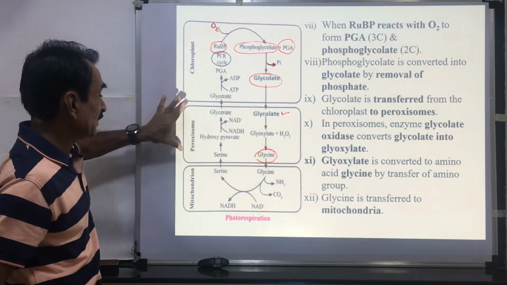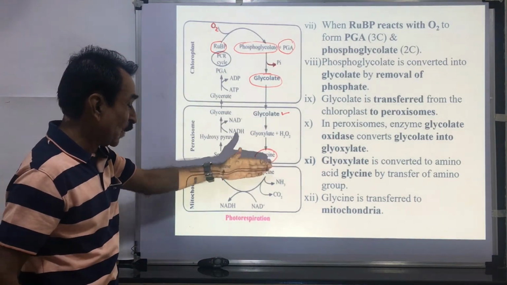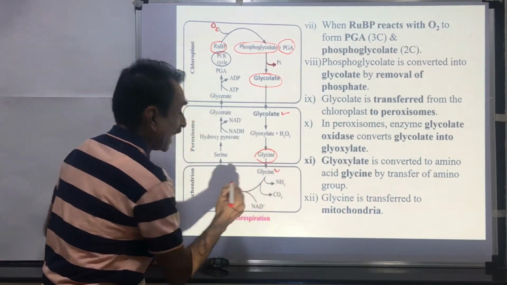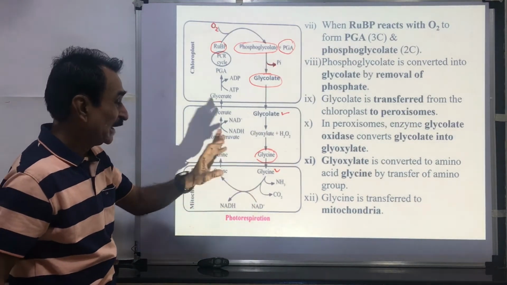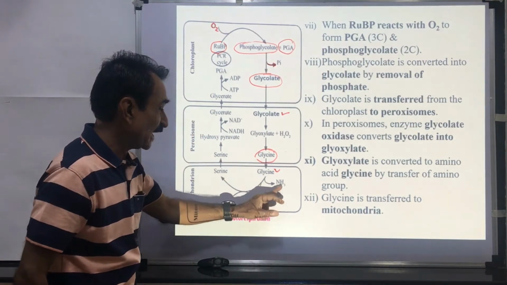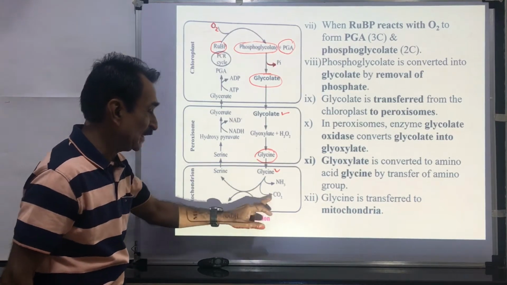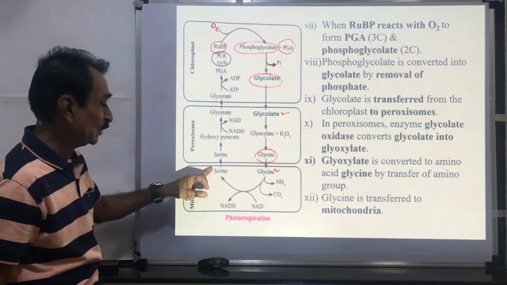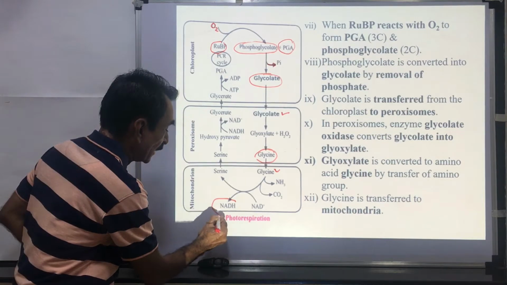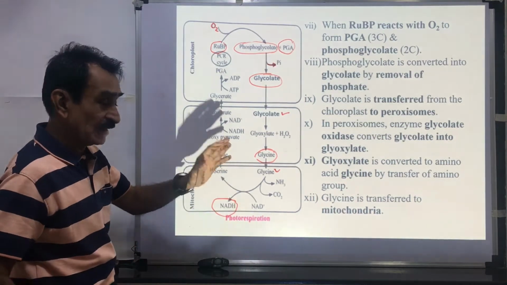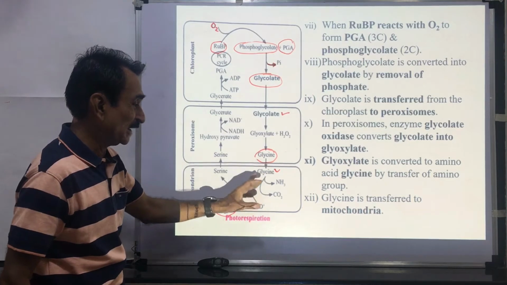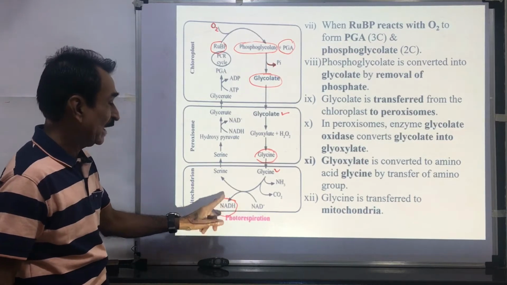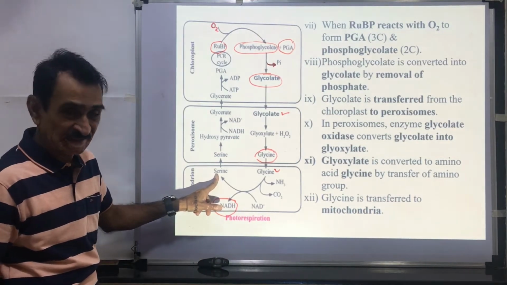This glycine is produced in the peroxisome, then it is transported to the mitochondrion. This is a mitochondrion. In the mitochondrion, there is a removal of amino group, ammonium. There is a release of CO2. Here there is formation of serine. Glycine is converted into serine. In this reaction, one molecule of NADH is produced. You can see here, from this glycine, NH3 is released, CO2 is released, NAD is converted into NADH, and there is formation of another amino acid, serine.